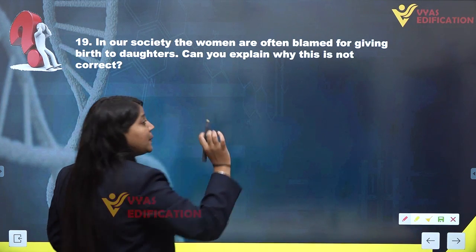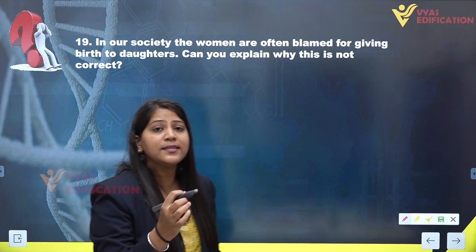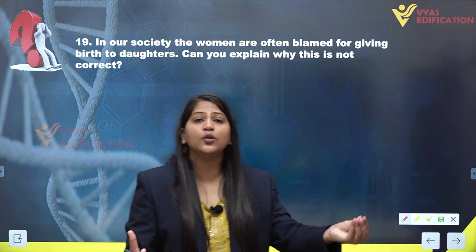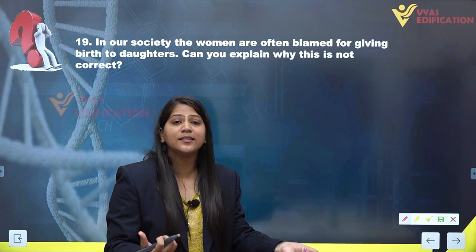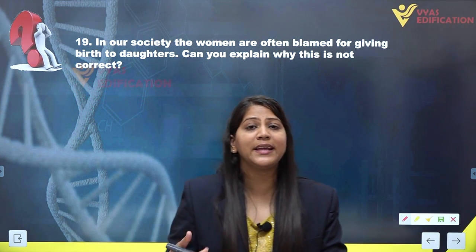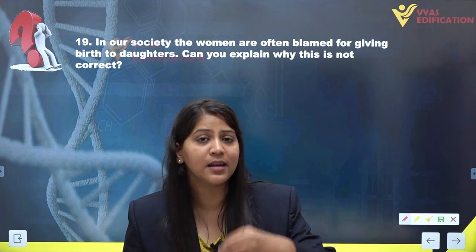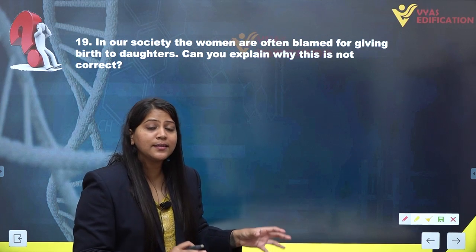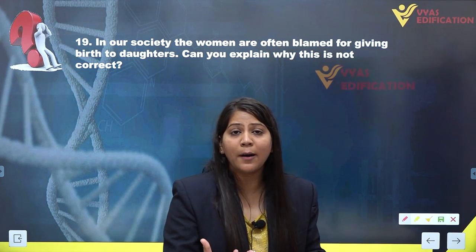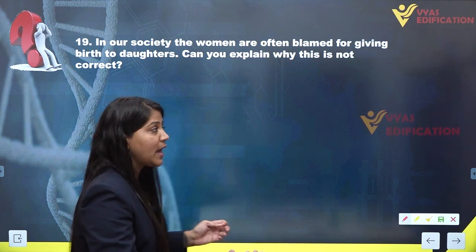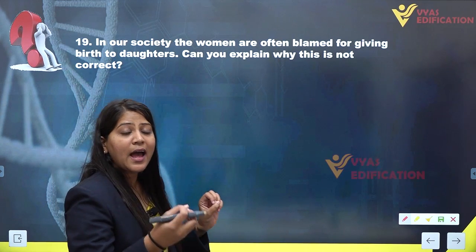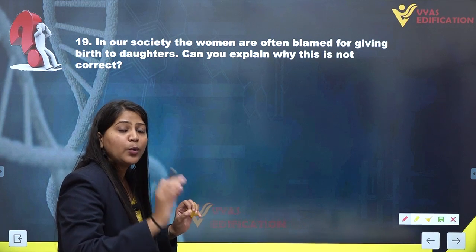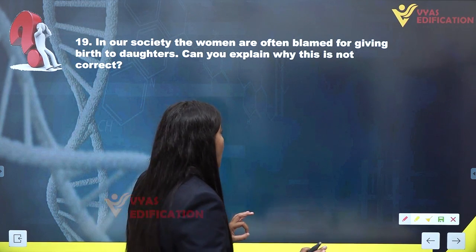As we know, there are two types of gametogenesis, that is spermatogenesis and oogenesis. In spermatogenesis, the male gamete is formed, meaning the sperm cells are made, and in oogenesis, the ovum or egg cell, the female gamete, is formed. Both the gametes are haploid, that means both have 23 chromosomes.